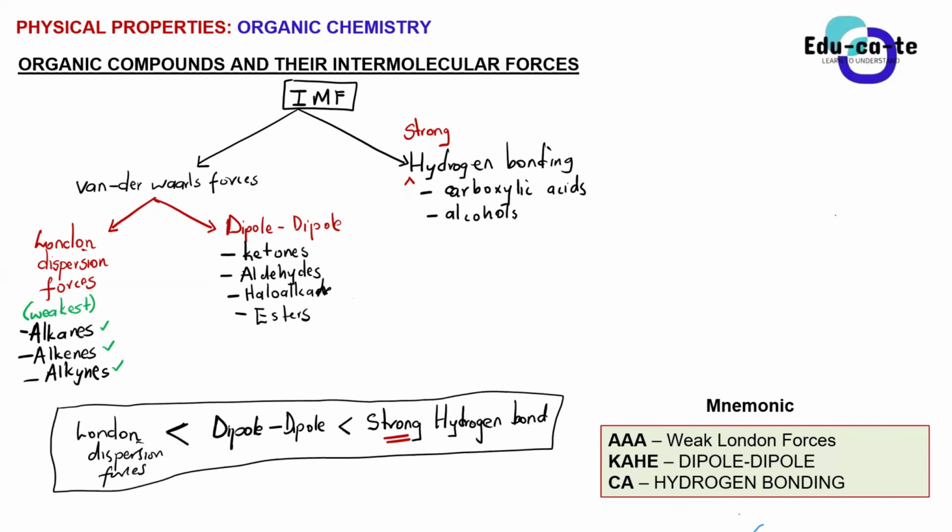They form strong hydrogen bonding. If you take 2 molecules of pentanoic acid, the intermolecular force between them is going to be the strong hydrogen bond.